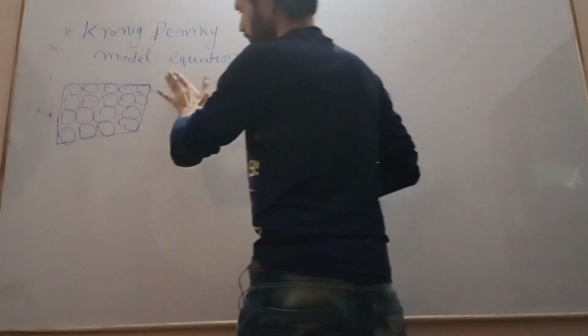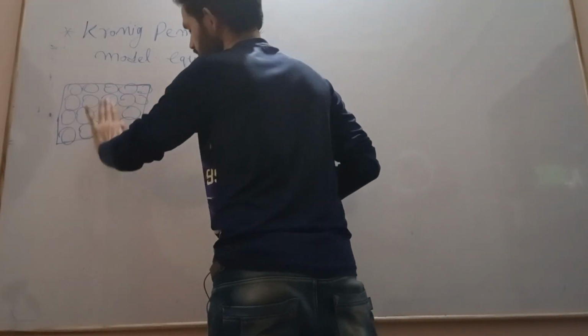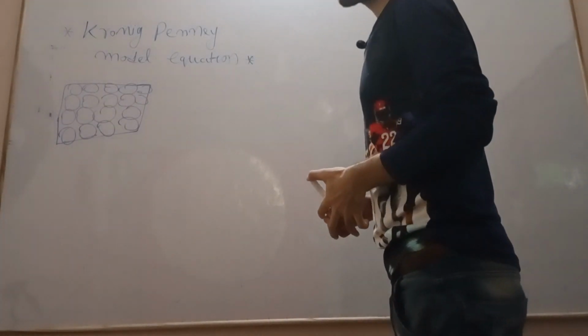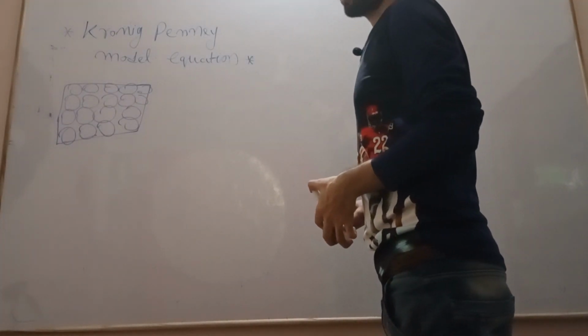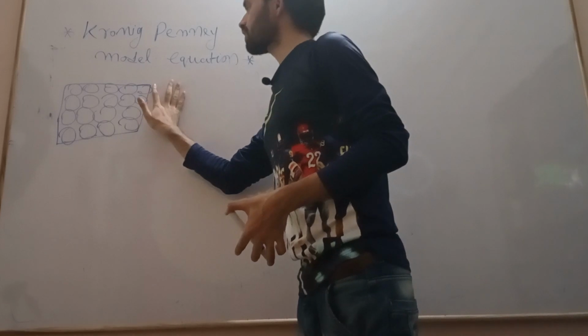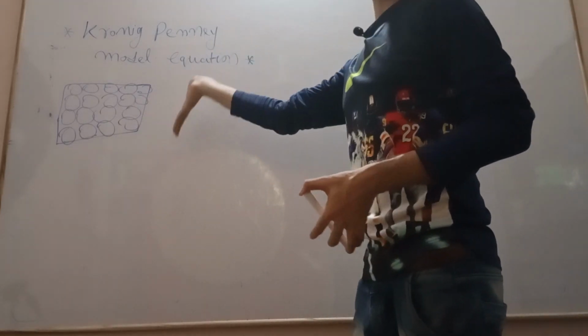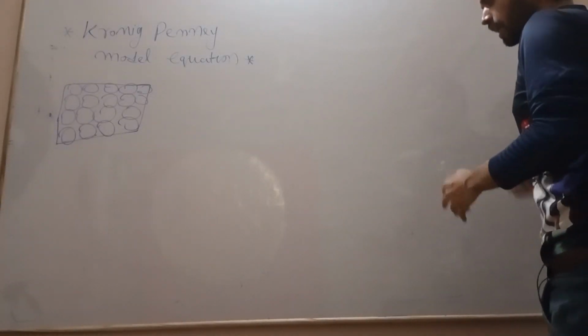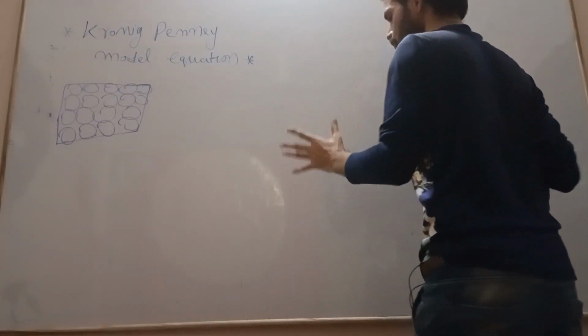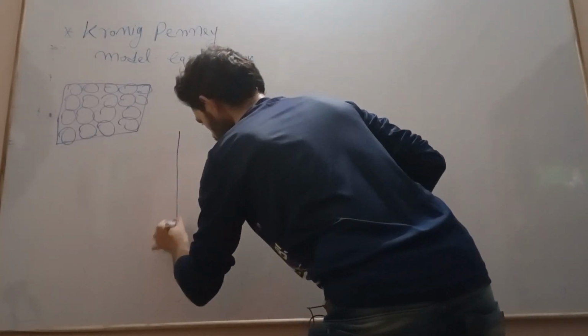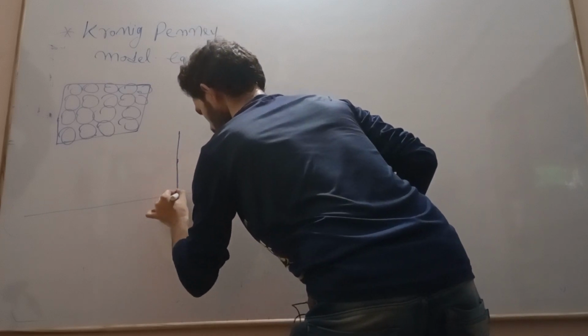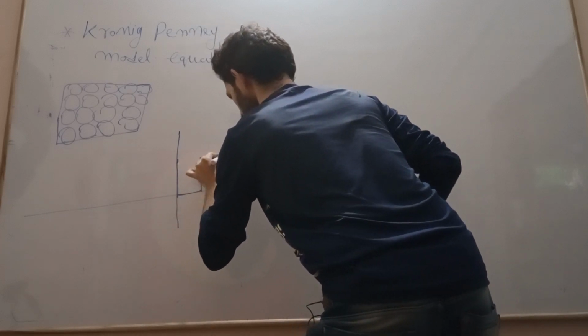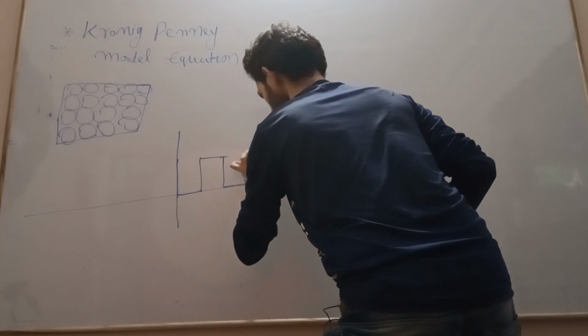To represent this one-dimensional single crystal we are using the Kronig-Penney model, which is a periodic potential function that represents the potential well as a square well potential. See here, this is the square potential well.